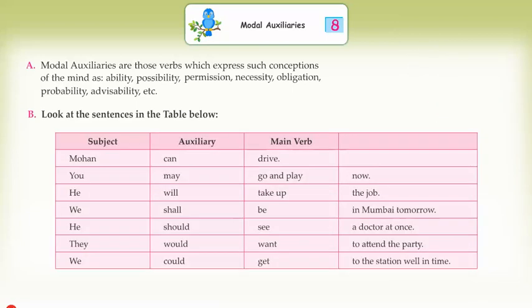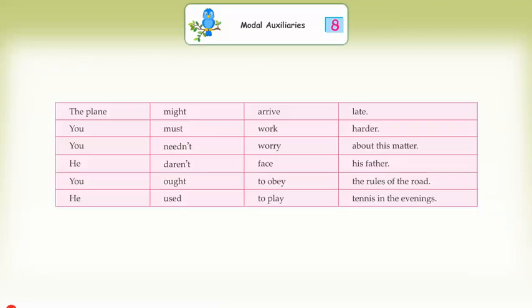Subject, auxiliary, main verb. Mohan can drive. You may go and play now. He will take up the job. We shall be in Mumbai tomorrow. He should see a doctor at once. They would want to attend the party. We could get to the station well in time. The plane might arrive late.